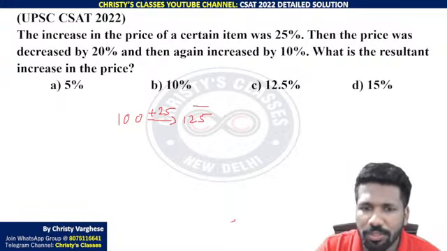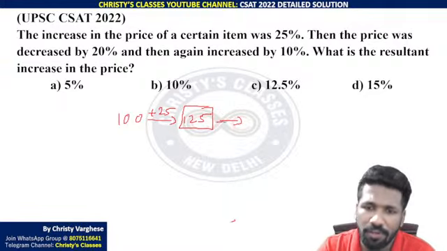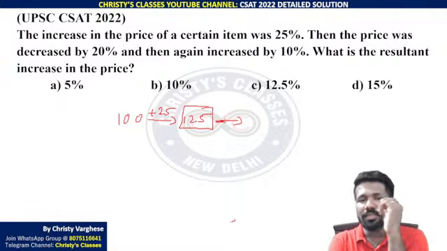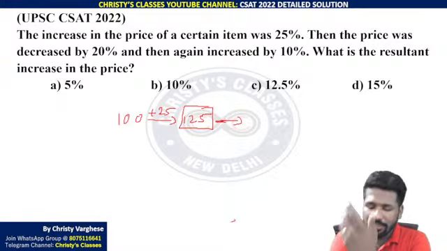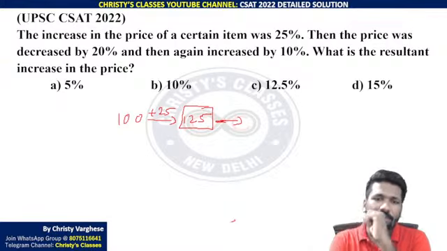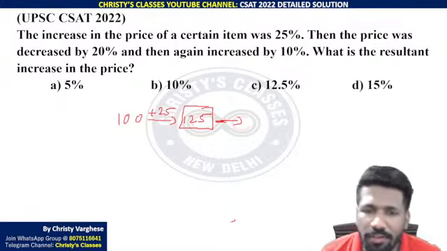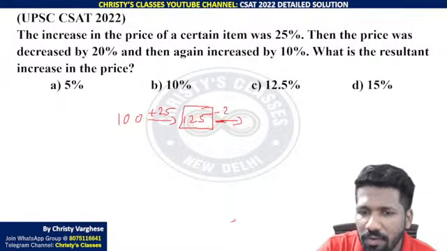Then the price was decreased. So this 125 was decreased by 20%. Not 100, 125, 20%. What is 10% of 125? Mendel math you should practice. I have taken sessions on this channel itself on how to calculate percentage mentally. Just search percentage calculation by Christy Varghese. You will find the previous sessions I have taken, because I have taken those kinds of sessions multiple times. You can find the playlist easily. So 125, 10% is 12.5. 20% will be 25. 125 minus 25, 100.